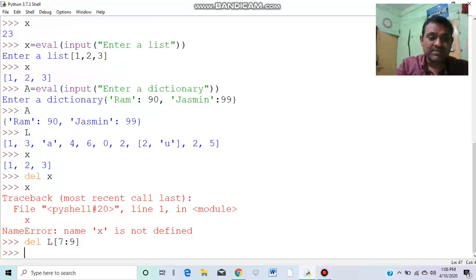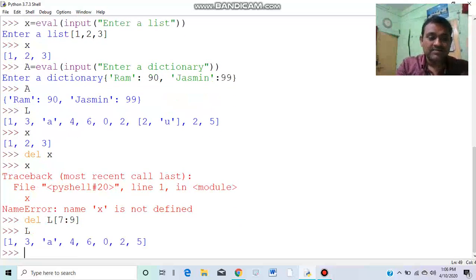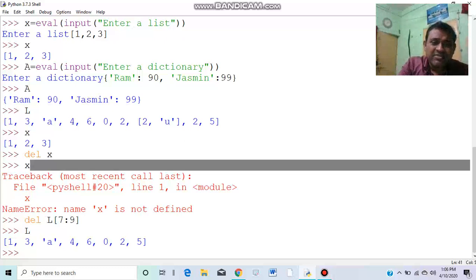Look what happened. So this is very clear that if we use del without any range, the list will be completely deleted as it is here. del X, X will be deleted completely from memory.